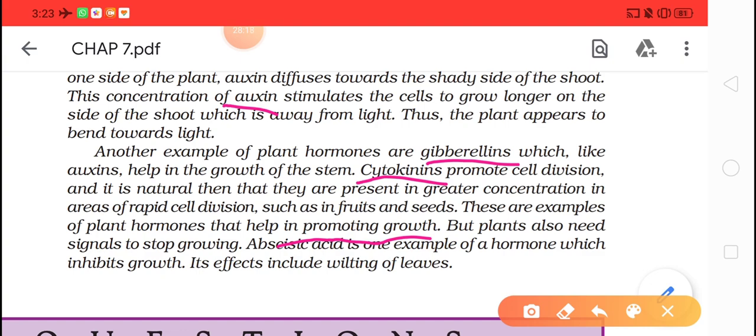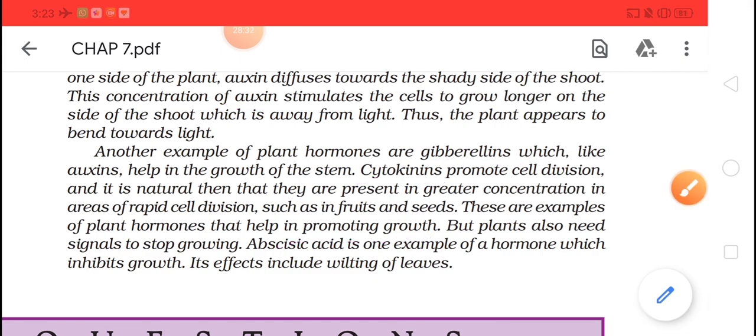So we can say here that there is one hormone called abscisic acid. Okay, what is the name of that hormone? Abscisic acid. And what will this hormone do? This hormone will inhibit growth.